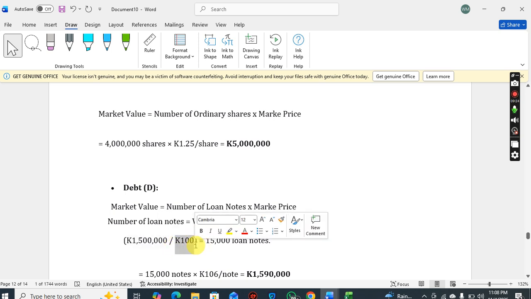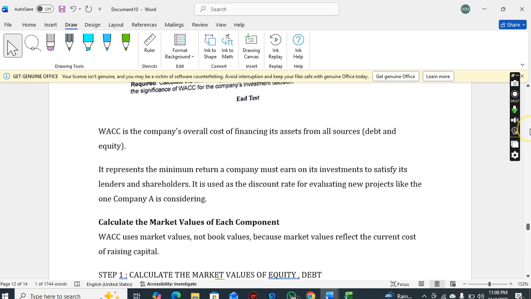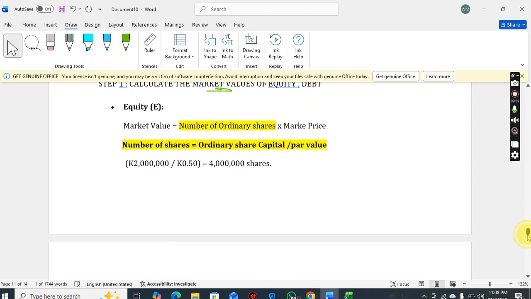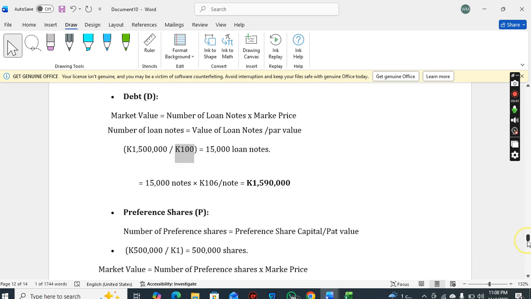The par value is 100 kwacha. If you remember, it says the company's loan notes are trading at 106 per 100 kwacha. So that's the par value, that's how much you'll be paid when these loan notes mature. So 1,500,000 divided by 100 kwacha, you get 15,000 loan notes.